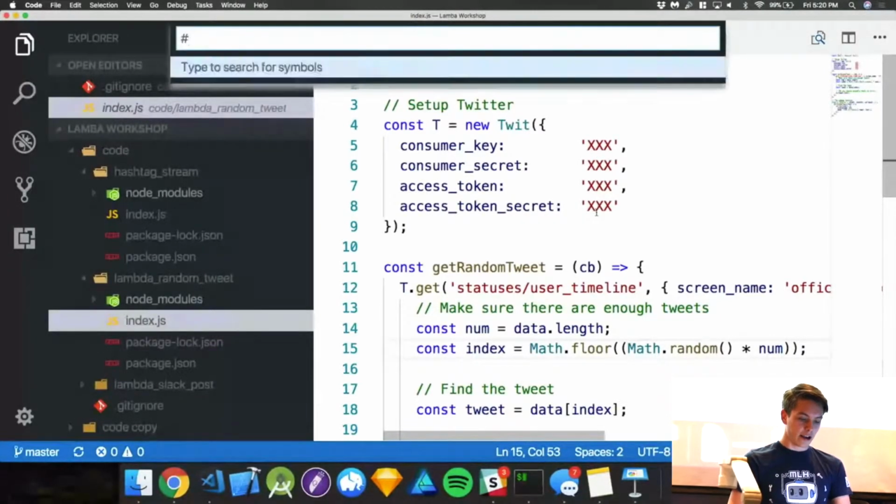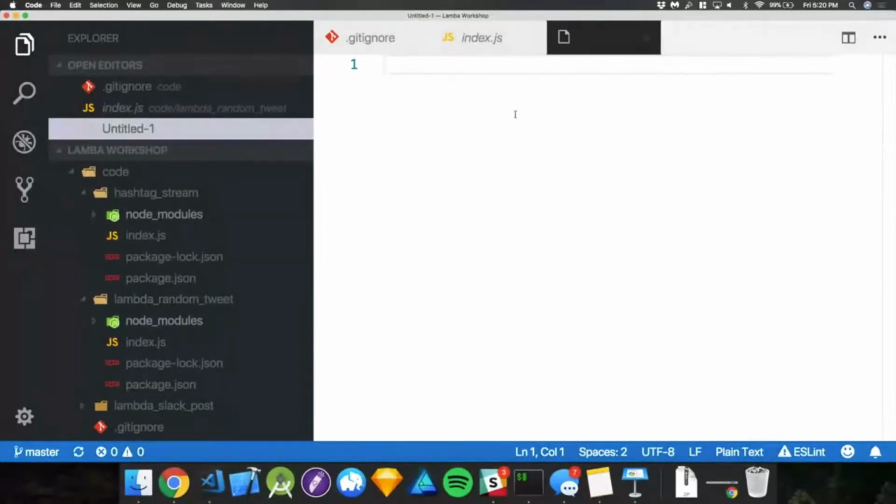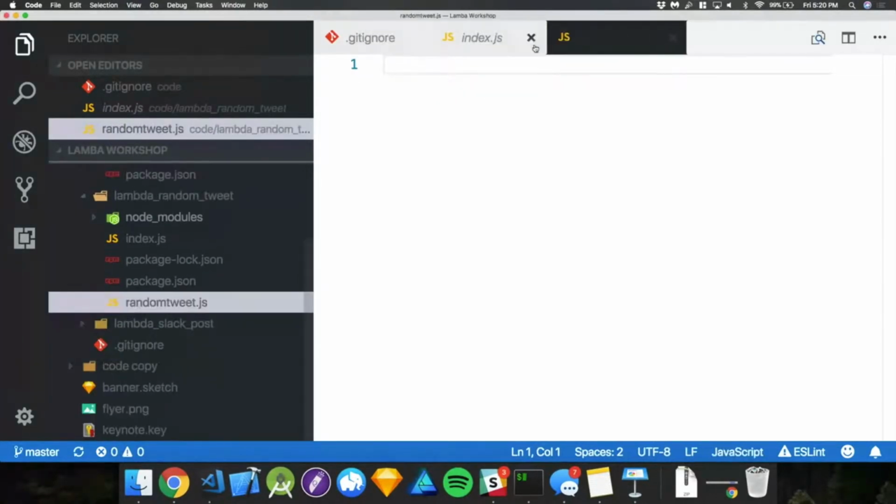Let me make a new tab here. We're just going to query some kind of tweet, see what we get as a response. We're going to play with this a little bit until we get the result that we want, which is going to be a random tweet by Jaden Smith. All right, so what do we want? Like I mentioned, all the code's there. But let's just say we're going to call this random tweet.js.